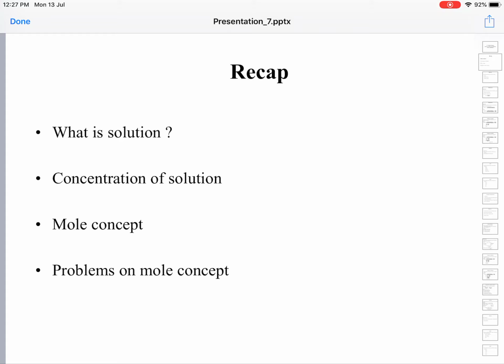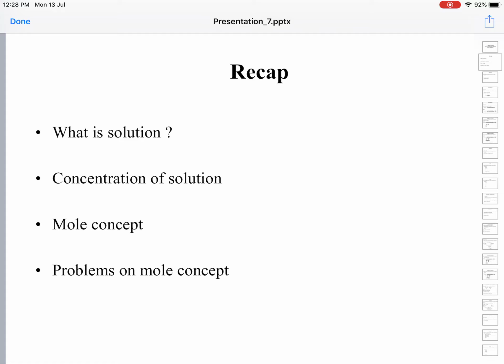It is not that identification mark we usually write in the application forms. Here in chemistry, a mole is a definite quantity of a substance. It is a definite quantity of substance containing the same number of particles as the number of atoms present in 12 grams of C-12 isotope, or it is the quantity or amount of substance containing Avogadro number of elementary particles.